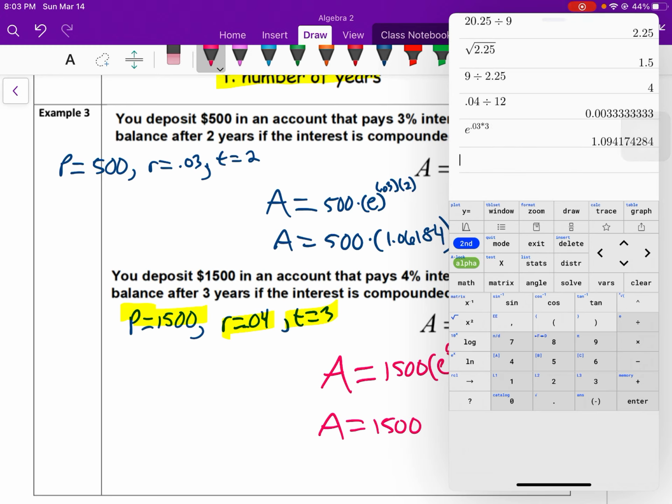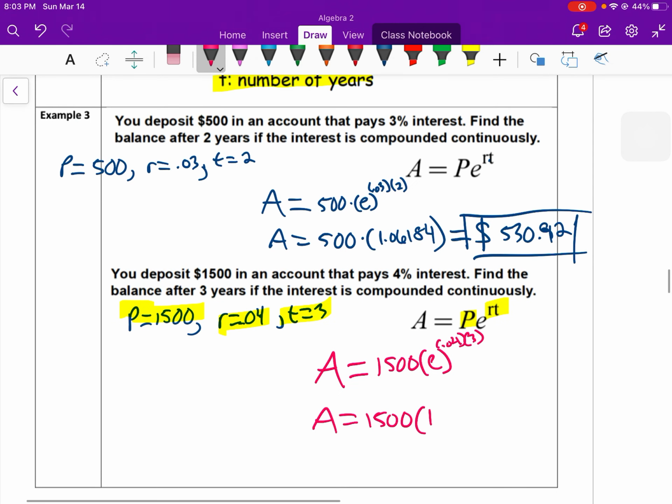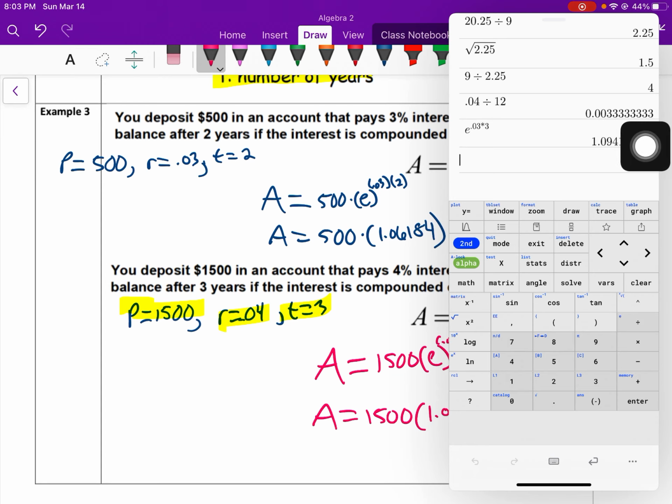So that's what that simplifies to. 1.094 is what I'll call it. And then we can multiply that by 1500. So we can say times 1500. And let's verify that is what I got.